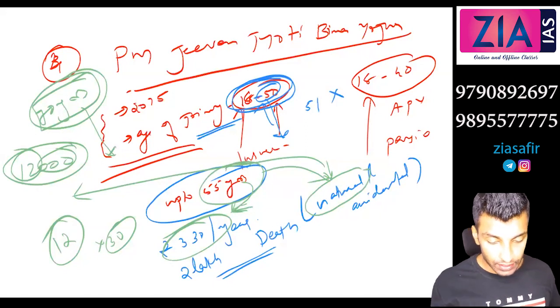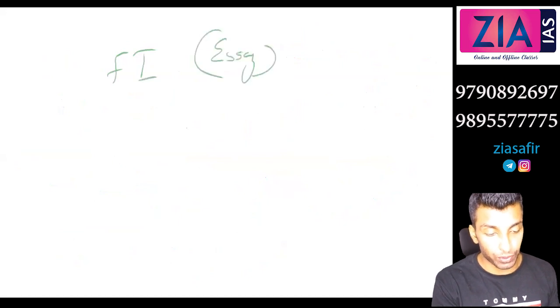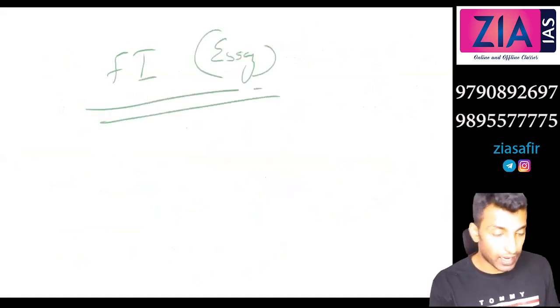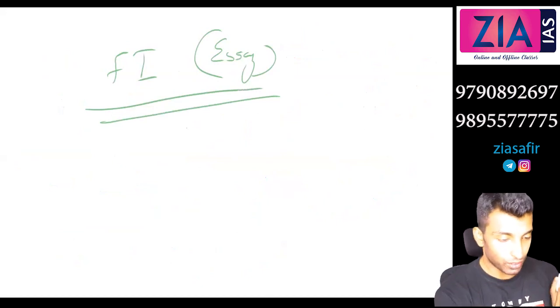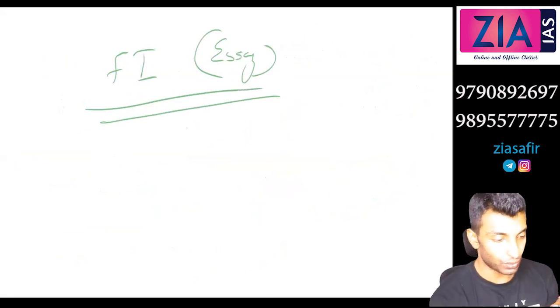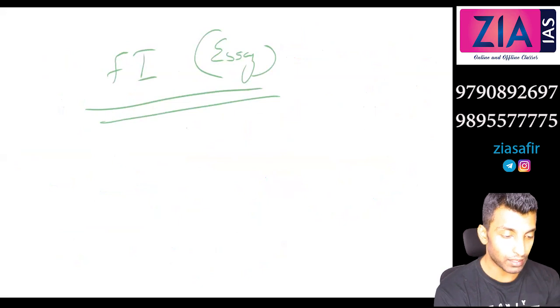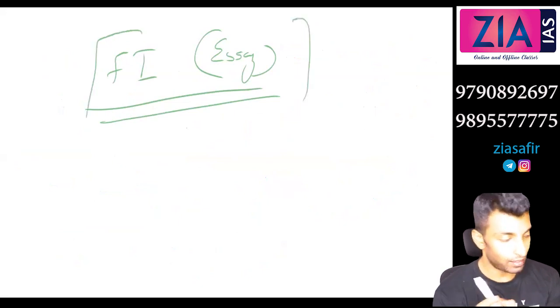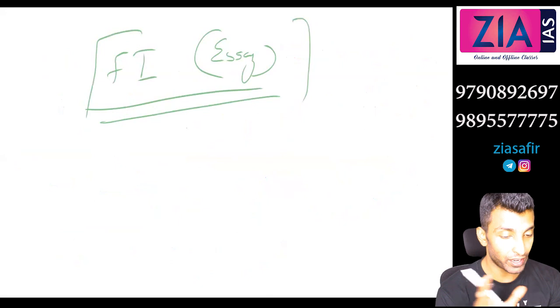See, there is a high possibility that financial inclusion can be asked as an essay question. Don't just look at it from a prelims or mains point of view. This is a very potential essay question. It can be a hit anytime. So if it comes, you should attempt it, and everything has to be incorporated under different headings.